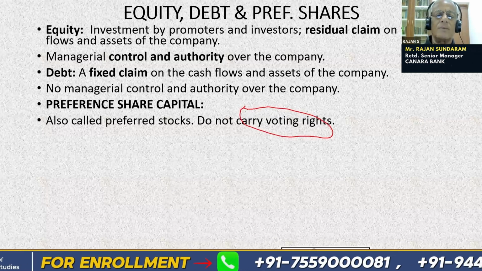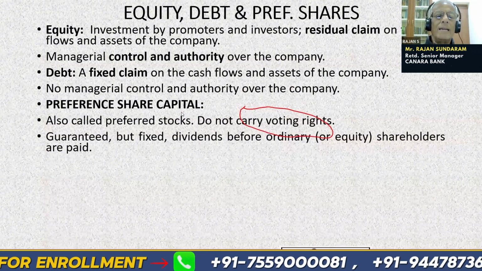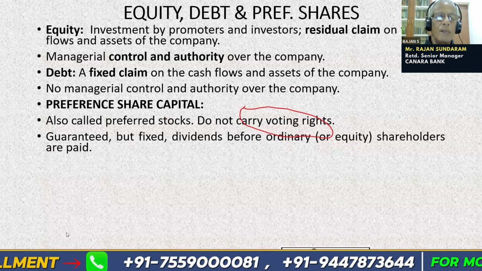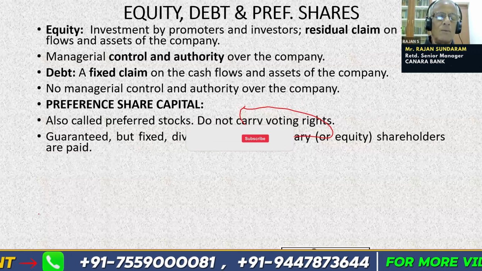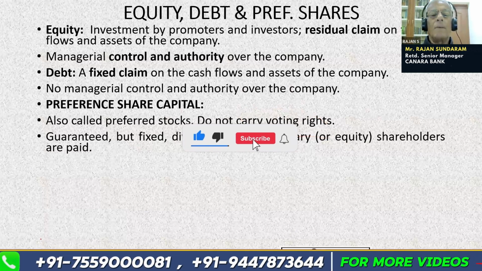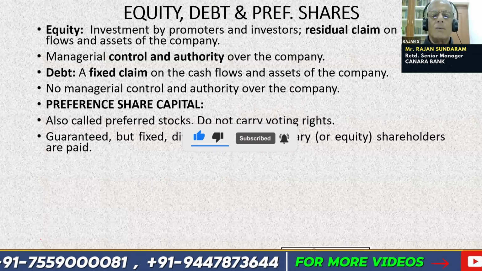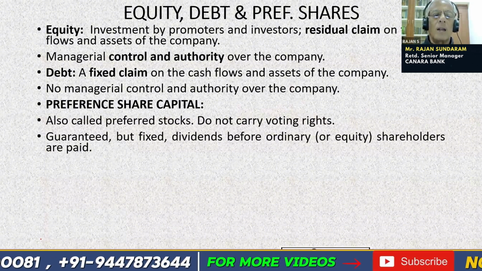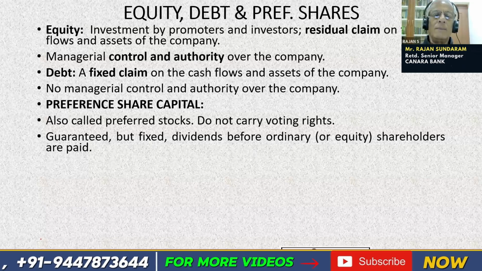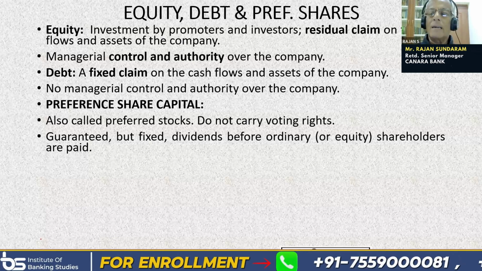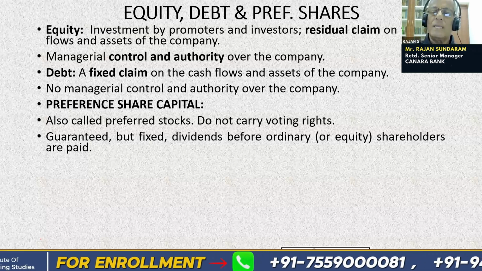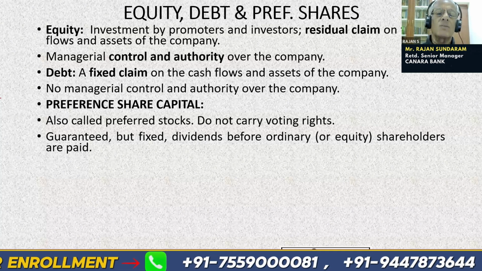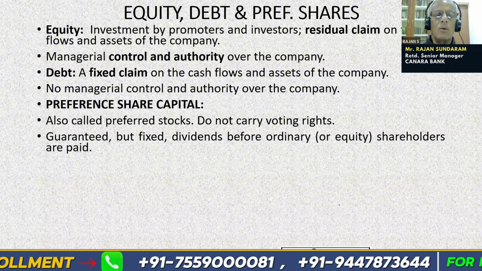There is only one exception, which we will see next. Guaranteed, but fixed dividends before ordinary or equity shareholders are paid. So the preference shareholders are eligible for a fixed dividend, but it is not guaranteed. The company may choose not to pay the dividend to the preference shareholders. But if they want to pay some dividend to the equity shareholders, first they have to pay the preference shareholders. Then only they can declare dividends for the ordinary shareholders.